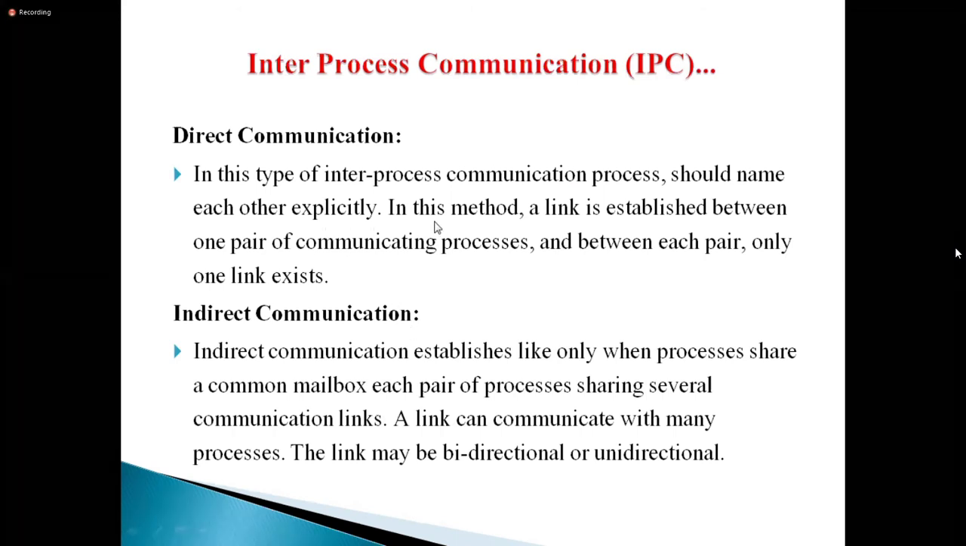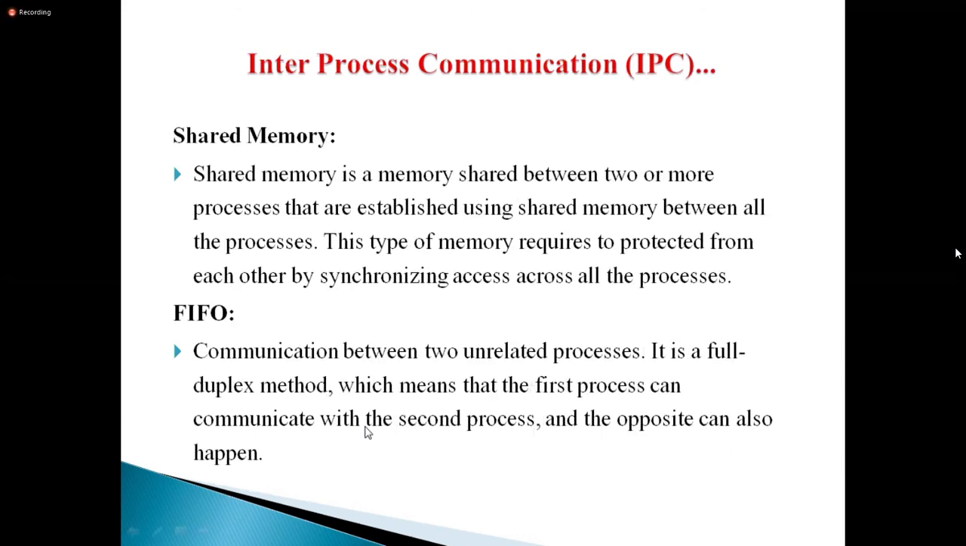Direct communication means the processes should name each other explicitly; in this method a link is established. Once the link is established, they can communicate directly with each other. Indirect communication means a common mailbox, each pair of processes sharing several communication links. Here it is a direct link, but in indirect communication it is through a mailbox. If process one needs to communicate, it uses the mailbox to take and receive the messages. So it is just like a mediator mailbox. Shared memory is already over.